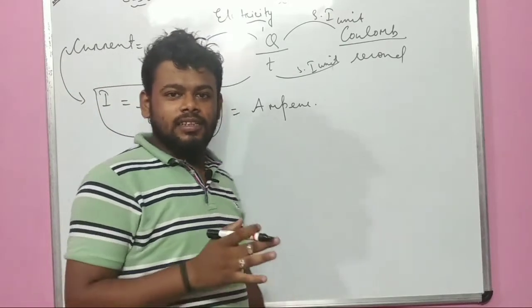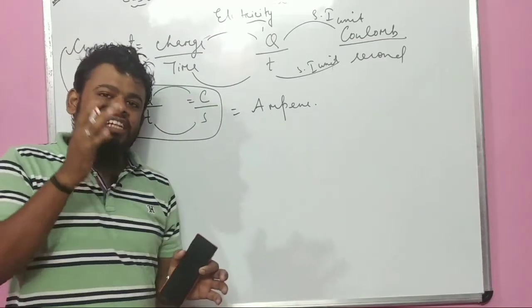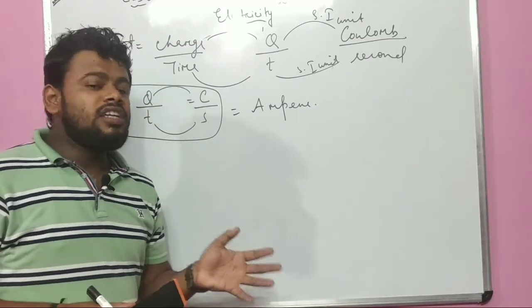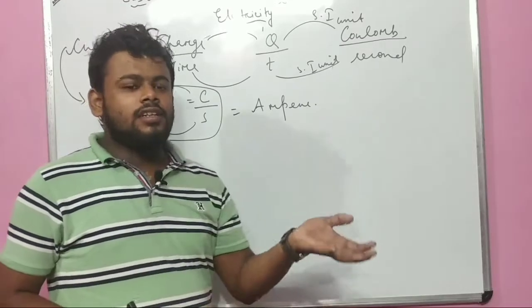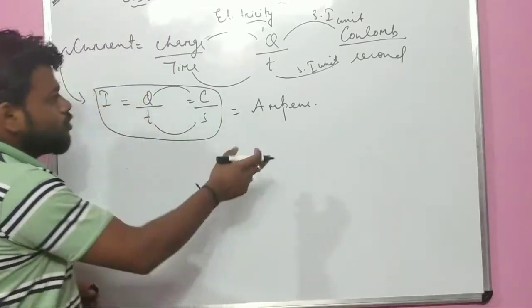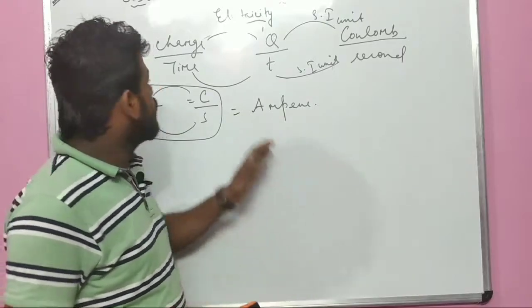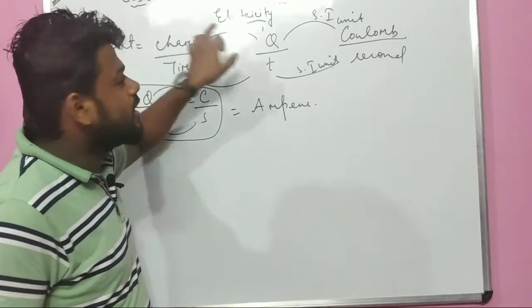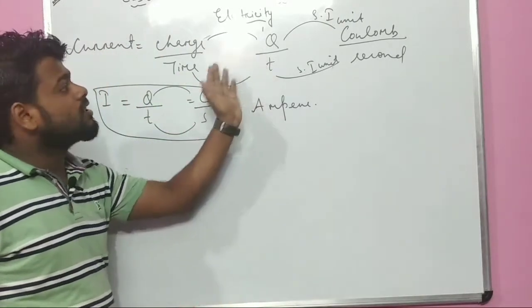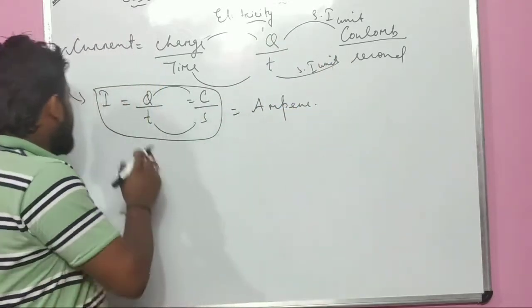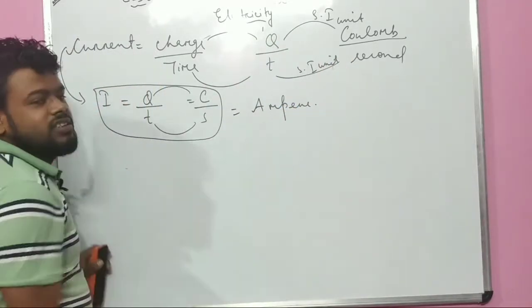Did you understand? See how I am deriving each and everything. From the definition I got charge upon time. From the charge I represented a symbol, from the symbol I represented the SI unit, and at the end the SI unit of current is known as Ampere.